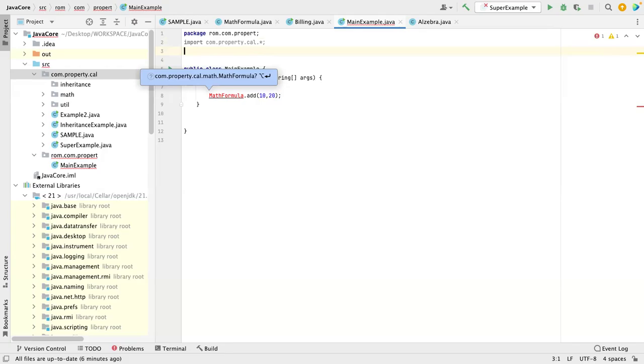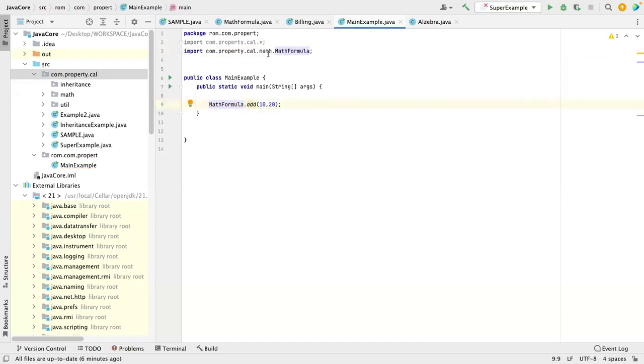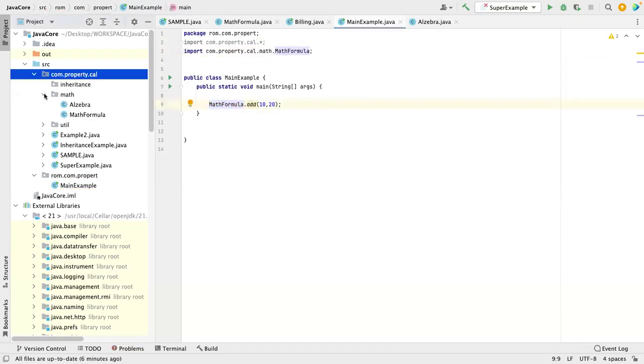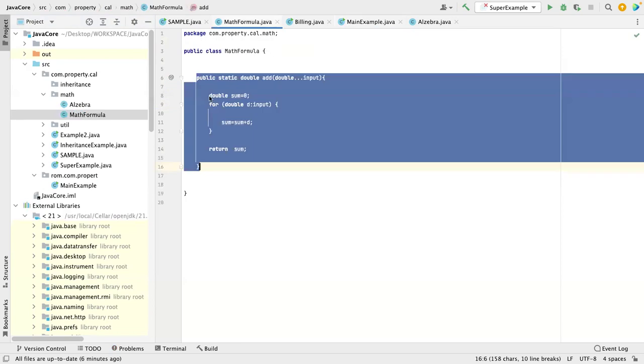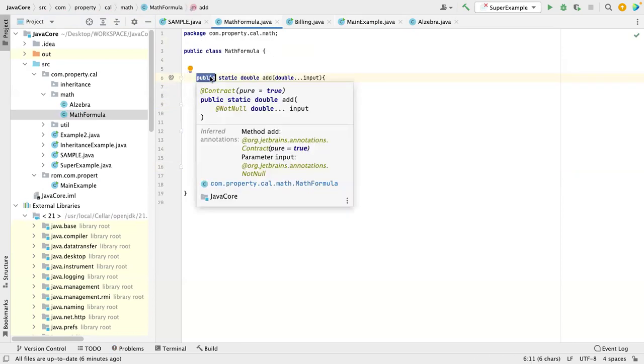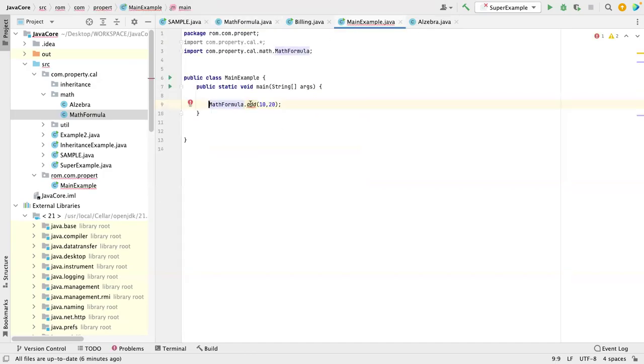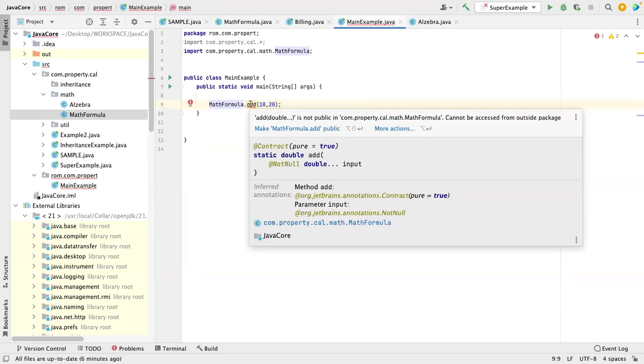What all can we access? Let's assume a modifier, package only. So when you import, right? I imported math formula. Let's take this example. This is public. Make it just remove this public and see what is happening. Are we able to import that or not? So what is it saying? It's saying it's not public, cannot be accessed from outside package.